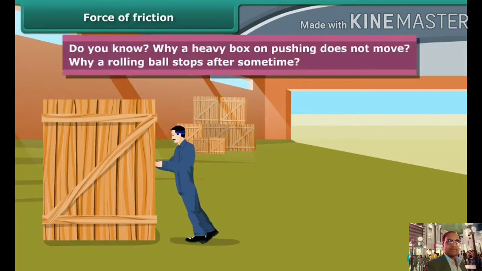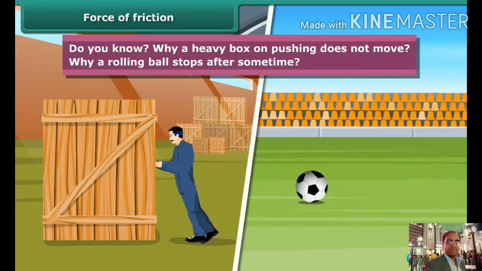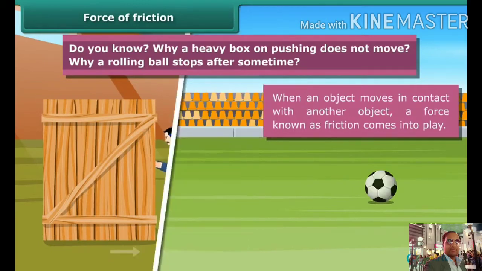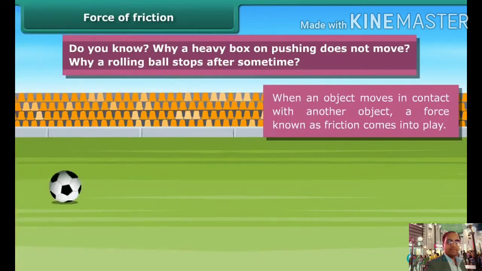Do you know why a heavy box when pushed does not move? Why does a rolling ball stop after some time? Both answers are frictional force. When an object moves in contact with another object, a force known as friction comes into play. Friction force acts only in the opposite direction. We get reduced forces. You see, a football rolls and sometimes gets stopped.